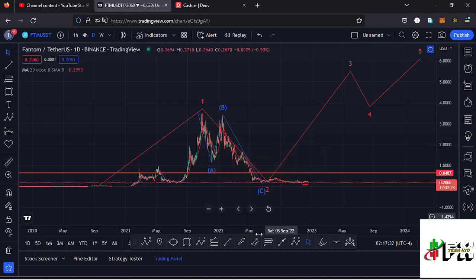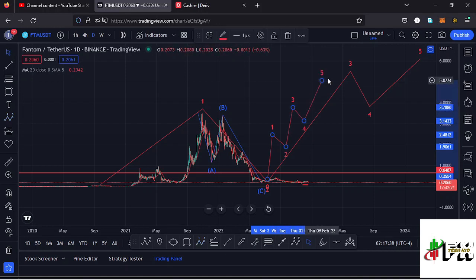Because the wave 3 to the upside is an impulsive wave, we also expect to see fractal waves in formation within that wave 3 to the upside, having the wave 5 completing the formation of that higher Elliott wave count 3. And this can only happen in the next bull market, and once we see a very nice recovery from the bear market low. That is my long-term scenario that I'm expecting to play out here on the Fantom chart.